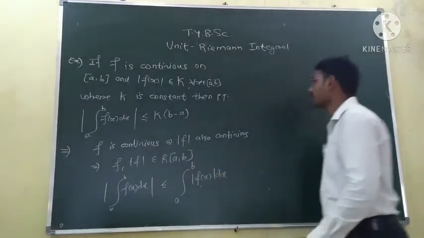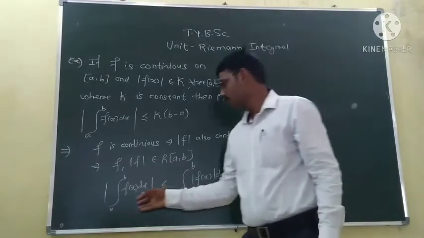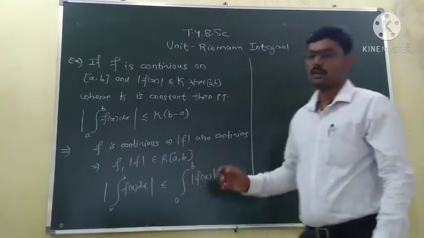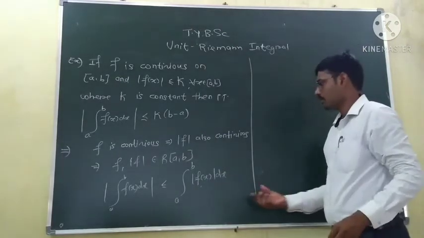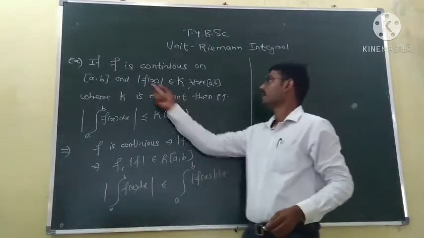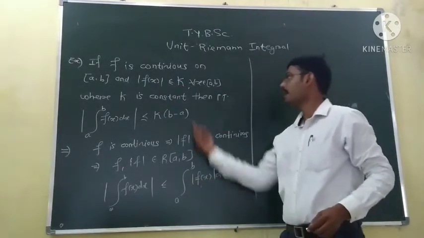We know this general property of integration: the mod of the integration is always less than or equal to the integration of the mod. But our function f of x is bounded and always less than or equal to k, so we will replace this f of x by k.